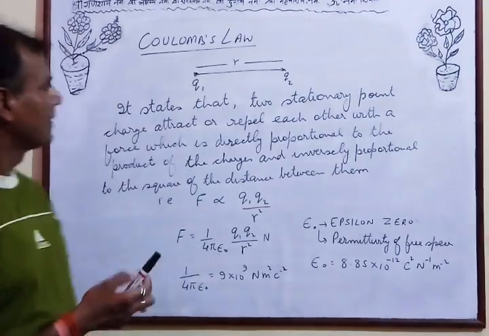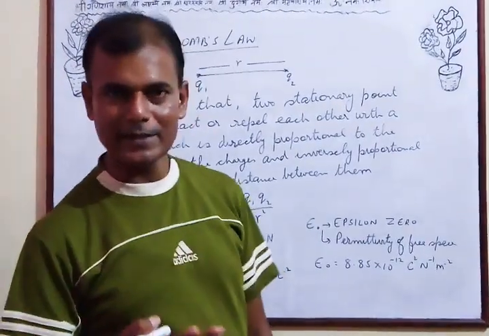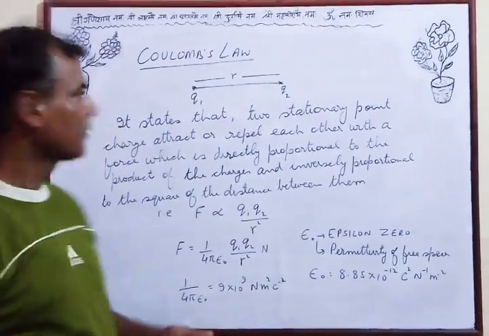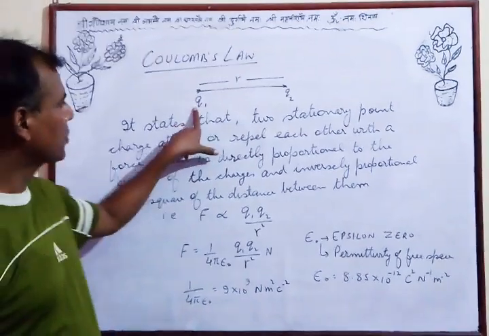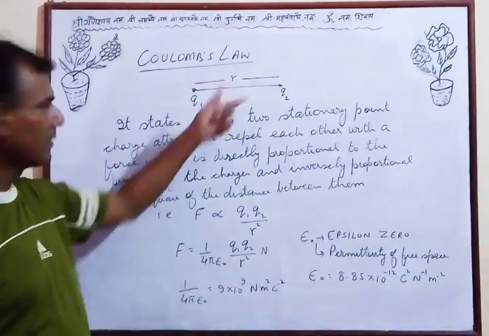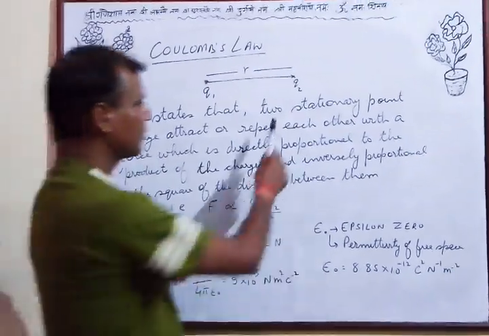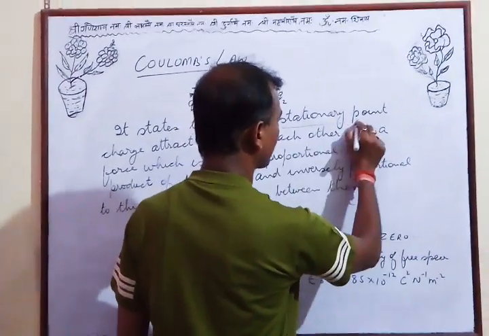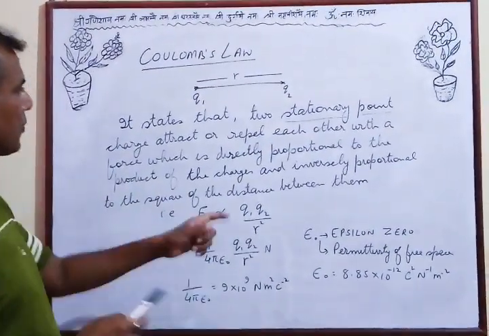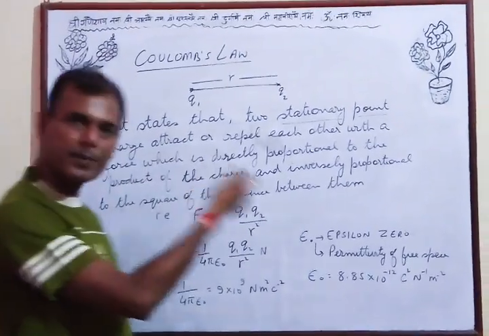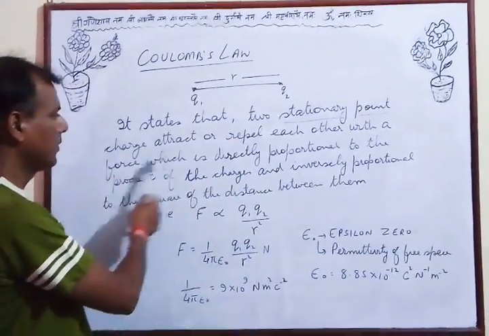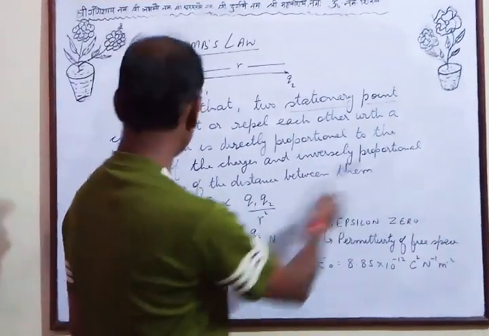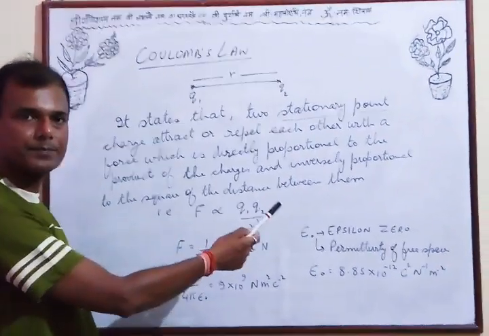We know that like charges repel and unlike charges attract each other. That means between two charged bodies there is a force acting between them. Now there is Coulomb's law. If you have two charges Q1 and Q2 placed at a distance r, Coulomb's law states that two stationary point charges, very important, it is valid for stationary point charges, attract or repel each other with a force which is directly proportional to the product of the charges and inversely proportional to the square of the distance between them.